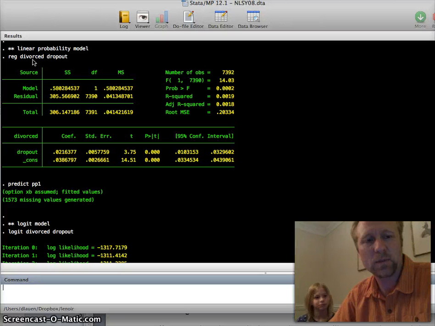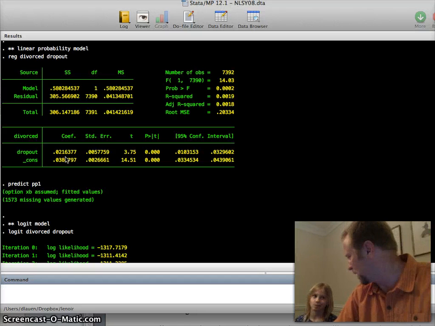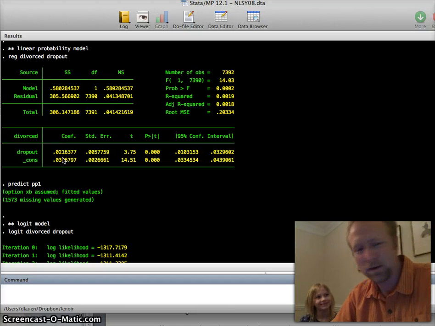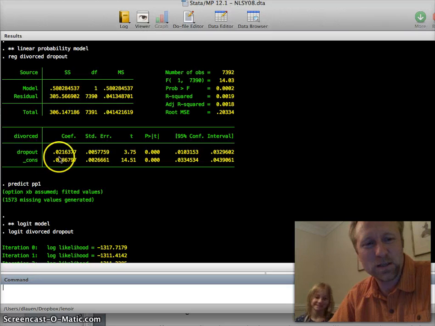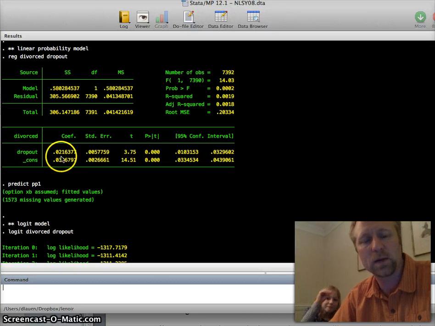Okay, so what we have here is a regression. We've got the outcome here, divorced, and the explanatory variable dropout. The coefficient on dropout is right here. The way we interpret this is that the effect of going from 0 to 1 on dropout is 0.02 on divorced. What does that really mean?